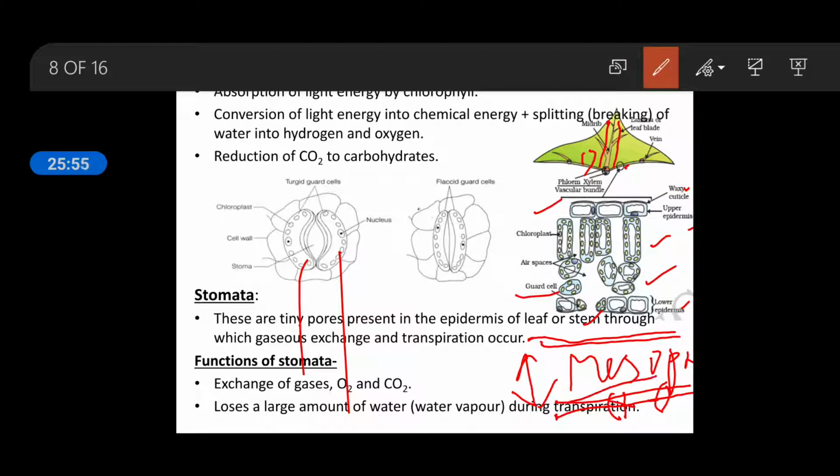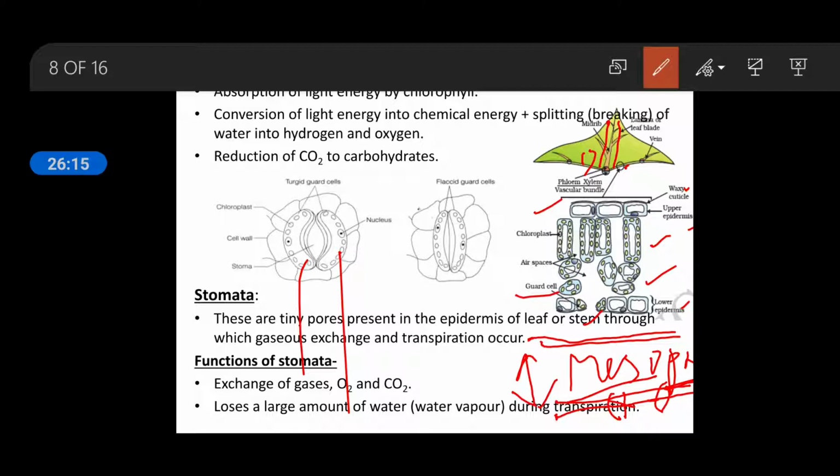Why are they called mesophyll cells? Meso means mid, phyll means leaf. So these cells are present in the mid, meaning in between the upper and lower epidermis. Therefore, it is called mesophyll cells. And mesophyll cells are the main cells where photosynthesis is taking place, because in these cells a large amount of chloroplast